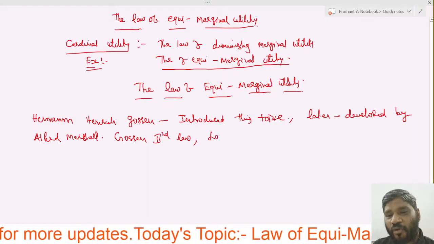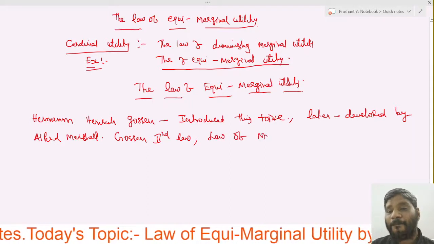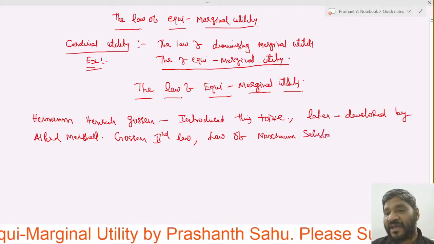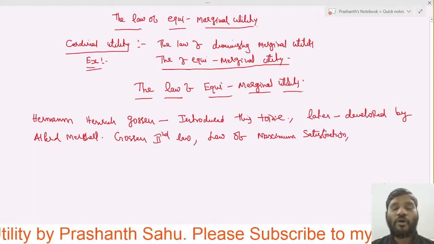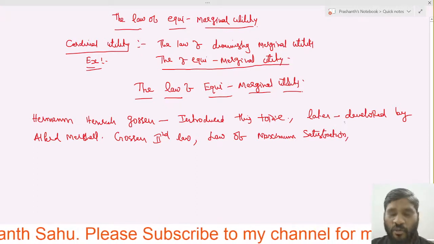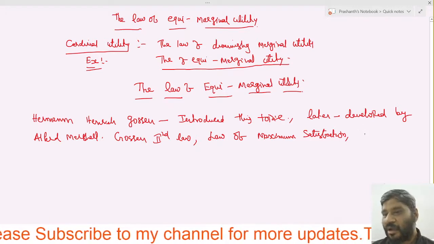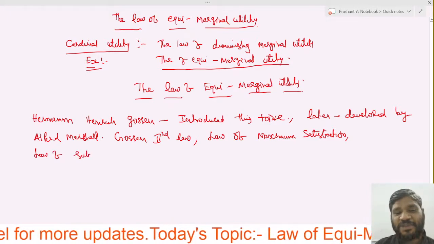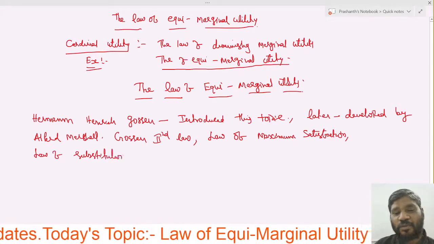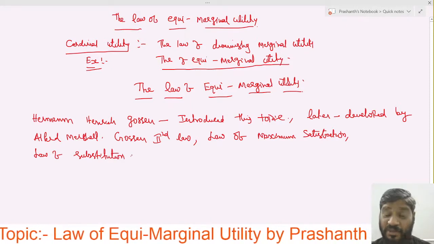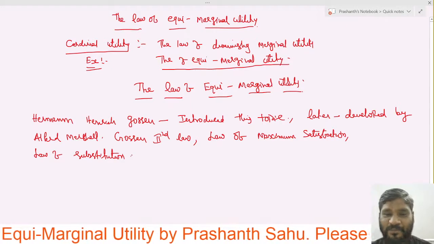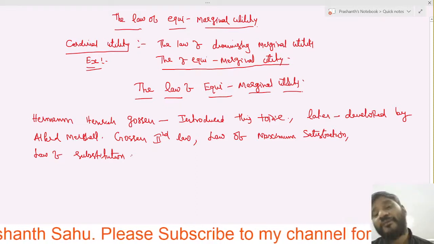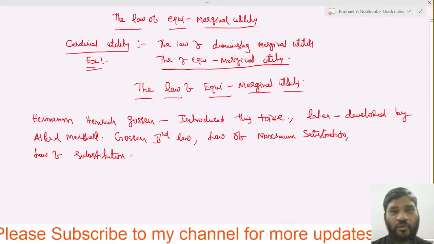This law is also called the law of maximum satisfaction, or it is also called the law of substitution. So this law has three other names: Gossen's second law, the law of maximum satisfaction, as well as the law of substitution.